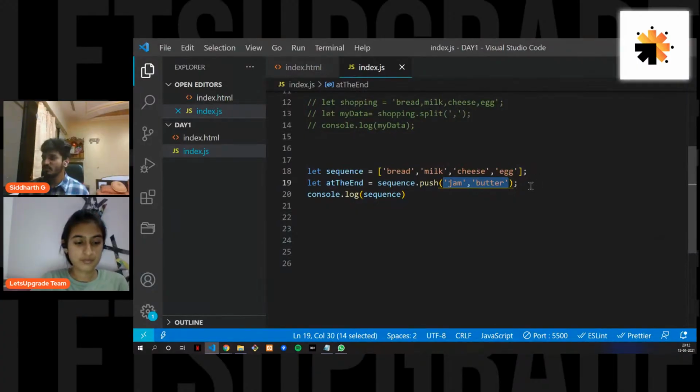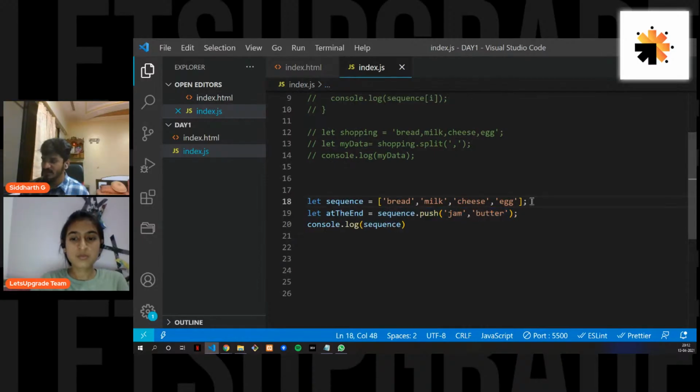In case you had to do this the way I showed you before, with the index value, you would have to create two lines of code. You would push at 5, then you would push at 6. Nothing of that sort here. You can push n number of elements. I've just pushed 2 elements, and this is how you push a value to the end of the array.